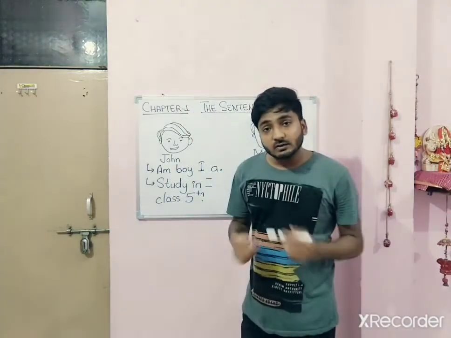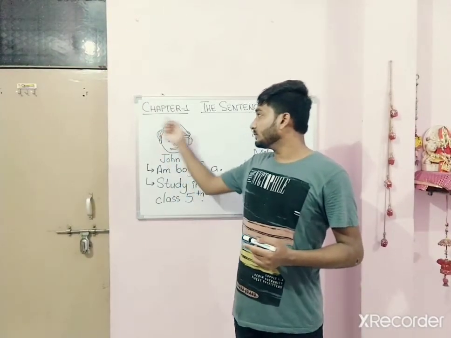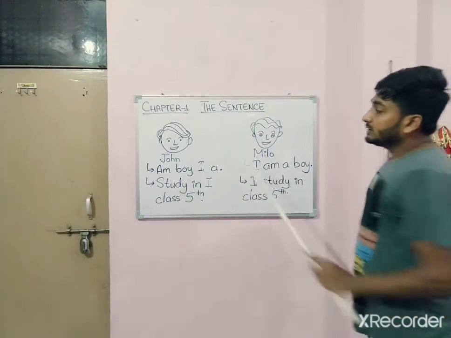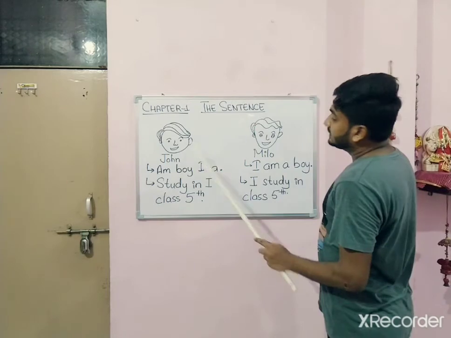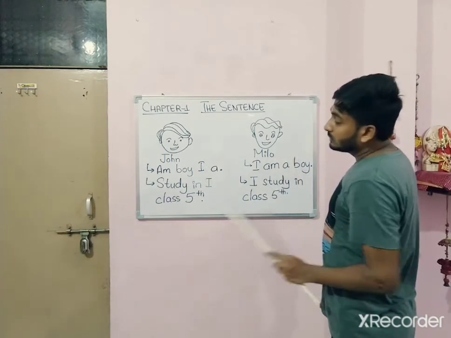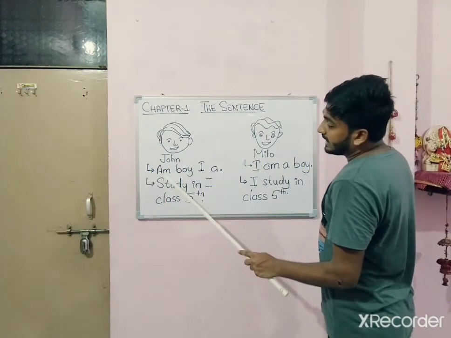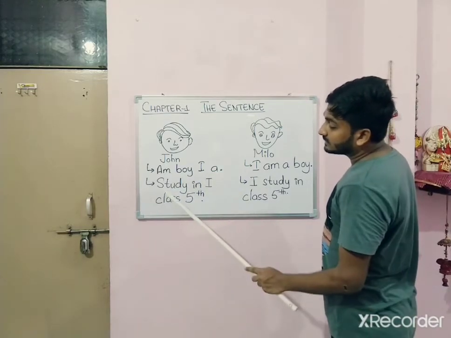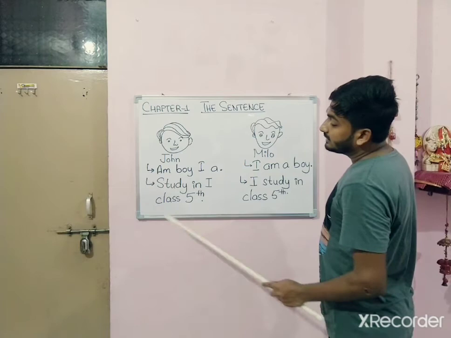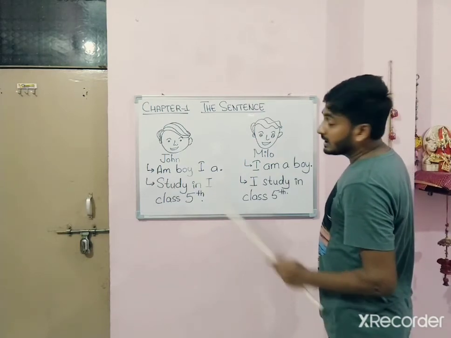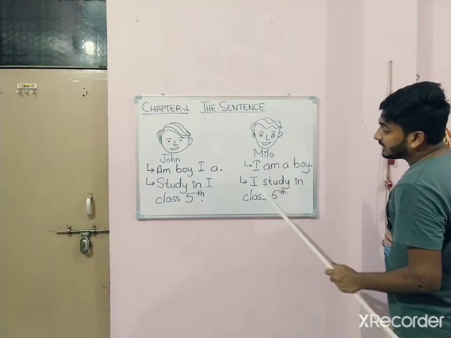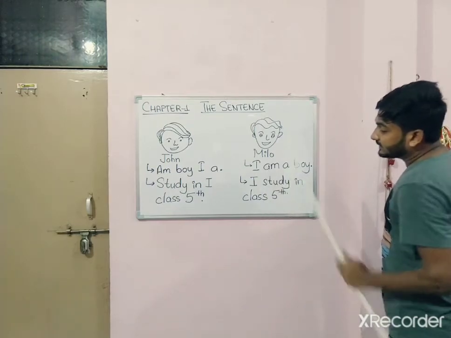As we are doing revision, we will start from chapter number 1, the sentence. Now look at the board carefully. This is John and this is Milo. What is John saying? Am, boy, I, are, study in, I, class 5th. And what is Milo saying? I am a boy, I study in class 5th.